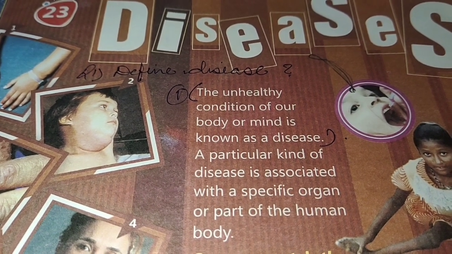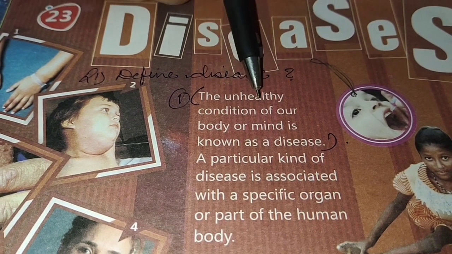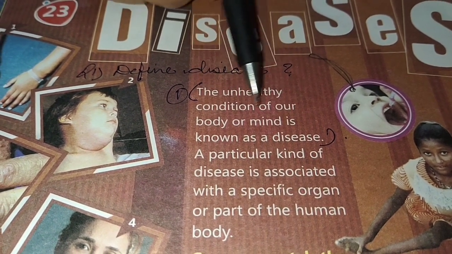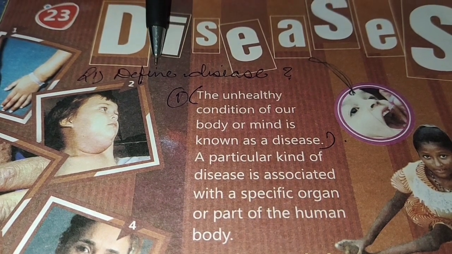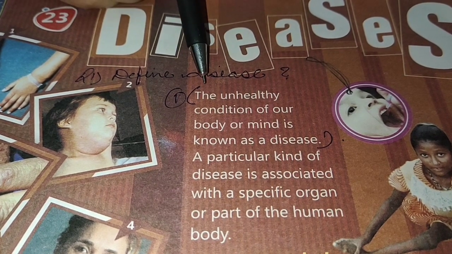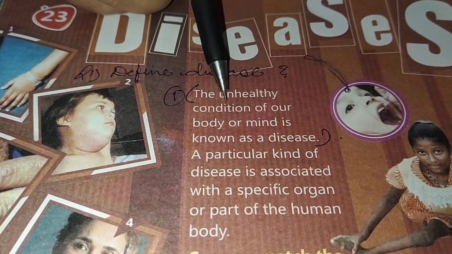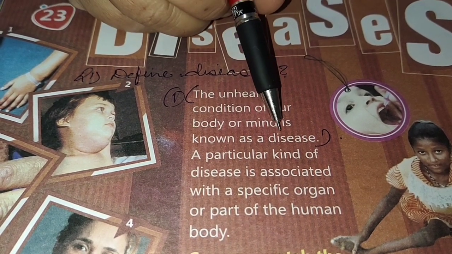Today we will study chapter 23, diseases. The unhealthy condition of our body or mind is known as a disease. So you can write the question, define disease. How will you define disease? The unhealthy condition of our body or mind is known as a disease.